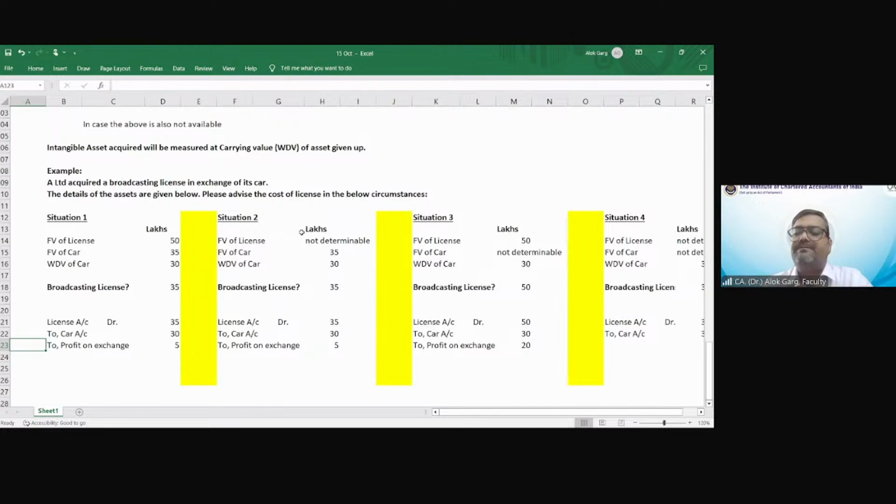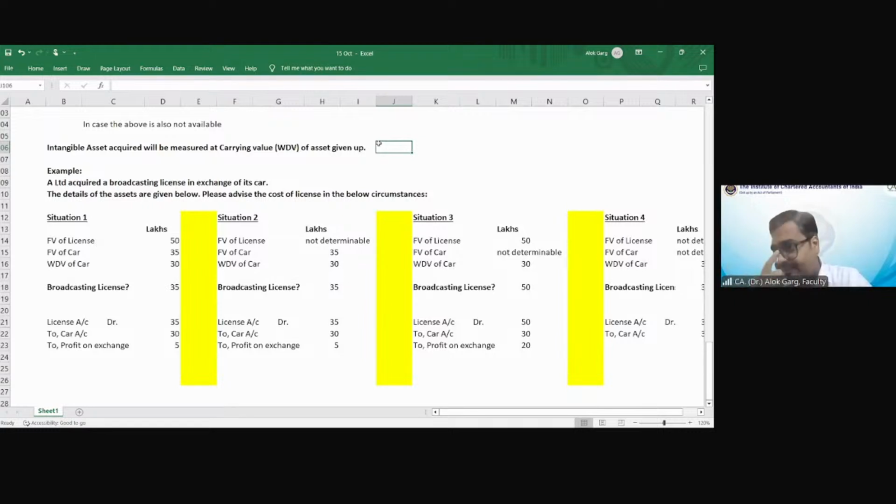Then we discussed in case of exchange of asset. If commercial substance exists, in that case, you have to determine the intangible asset acquired at fair value, right? Which fair value? The first priority is the fair value of the asset given up. The second priority is the fair value of the asset acquired. So if both fair values are given, you have to pick the fair value of the asset given up.